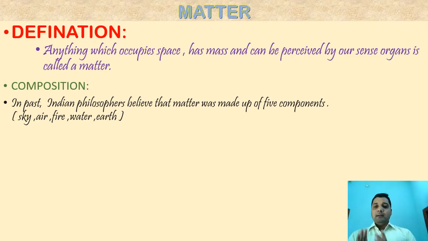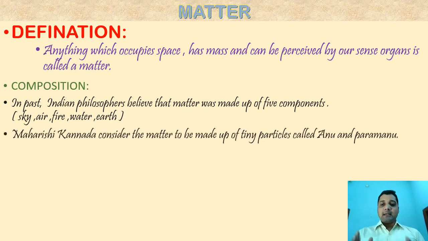They called this the Panchabhuta, 5 basic elements or components. Even now, philosophers of different religions in India believe that all living and non-living things are made of these 5 tattva, 5 components. But when science developed, this idea failed.